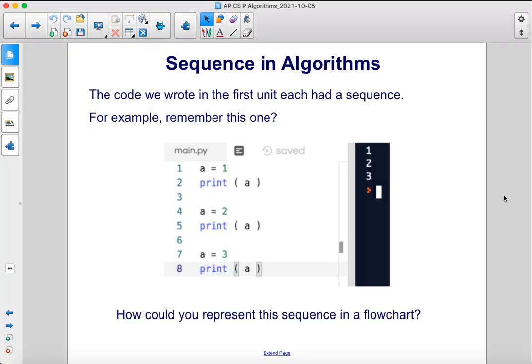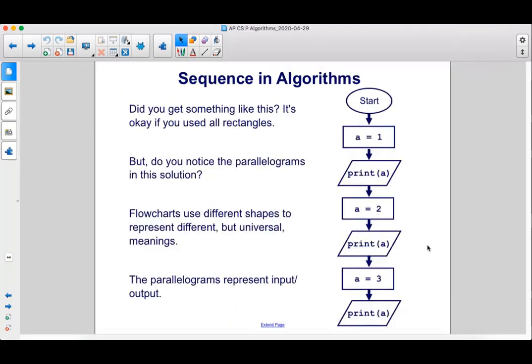The code we wrote in the first unit each had a sequence. For example, remember this one? How could you represent this sequence in a flowchart? Did you get something like this? It's okay if you used all rectangles, but do you notice the parallelograms in the solution?